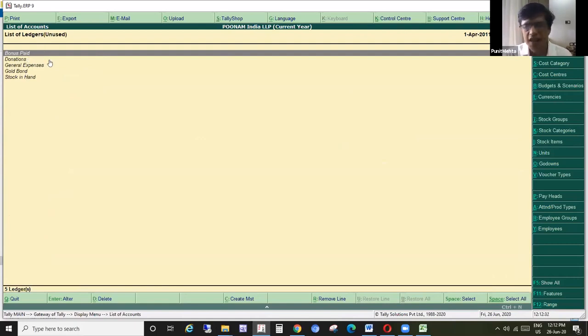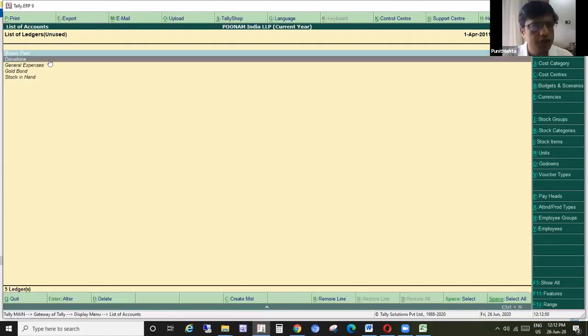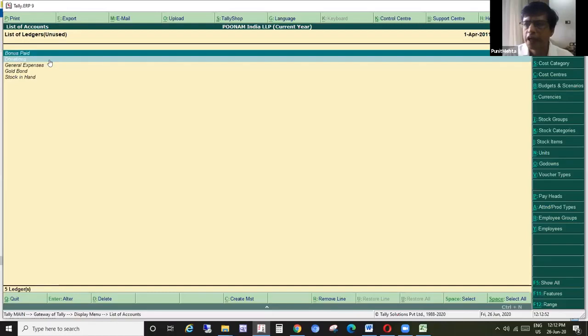Many times the ledger gets carried forward because in the previous year someone opened it for some reason, and he is not available or they don't understand what the reason was, and they keep on creating new ledgers. So here you will find the list of unused ledgers. You can press spacebar and delete them also. But as of now we are not into restructuring of the data, just to understand that there is a list of unused ledgers as well.